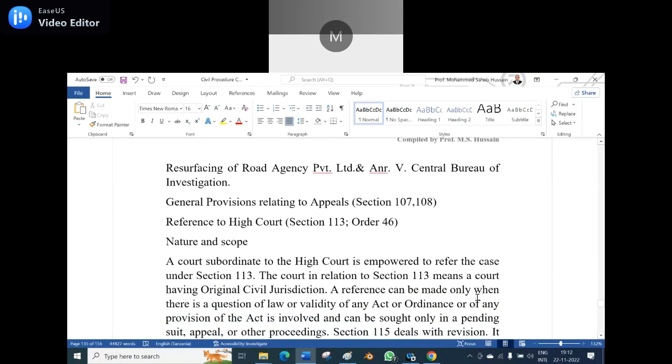Now let us see the nature and scope. A court subordinate to the High Court is empowered to refer the case under Section 113. That means a reference can be made from the lower court to the High Court under Section 113. The court in relation to Section 113 means a court having original jurisdiction.